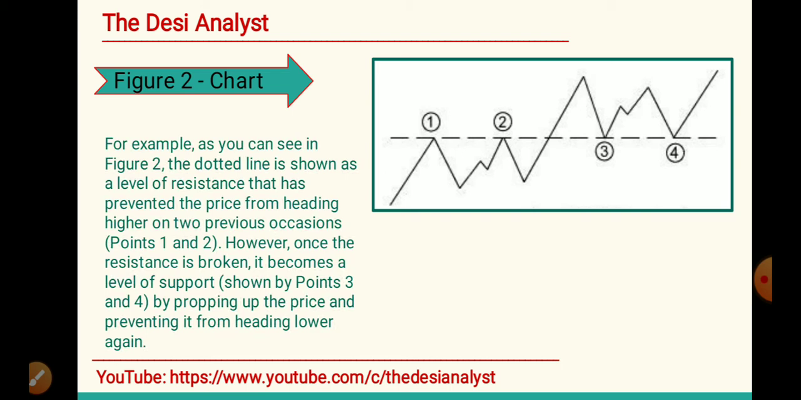For example, as you can see in figure 2, the dotted line is shown as a level of resistance that has prevented the price from heading higher on two previous occasions, point 1 and point 2. However, once the resistance is broken, it becomes a level of support, shown by point 3 and 4, propping up the price and preventing it from heading lower again.